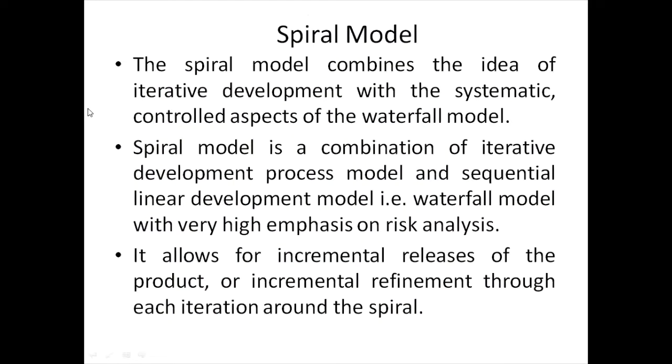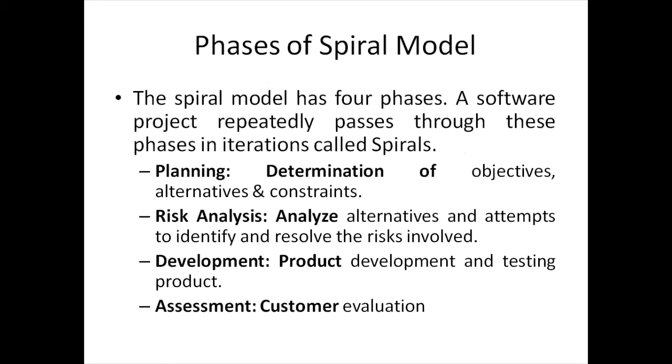Next is the spiral model. Basically, the spiral model combines the idea of iterative development with the systematic, controlled aspect of the waterfall model. In other words, it is a combination of both iterative and prototyping models, and it allows for incremental releases of the product. This is a very important model, and it has four phases: planning, risk analysis, development and assessment.